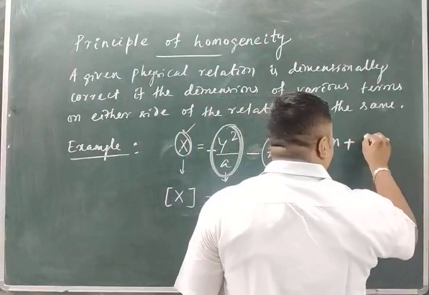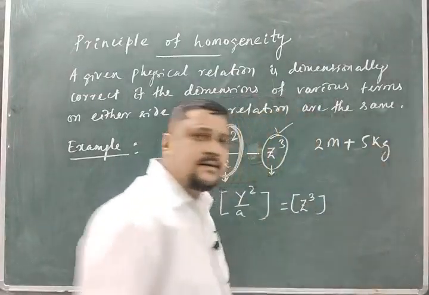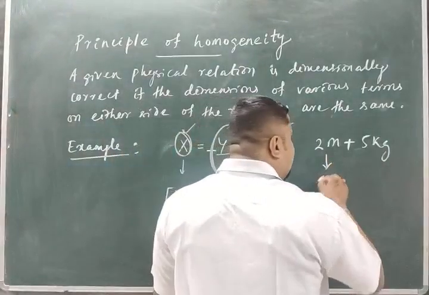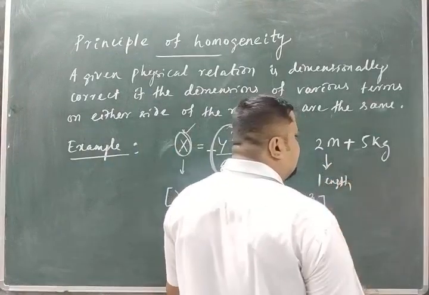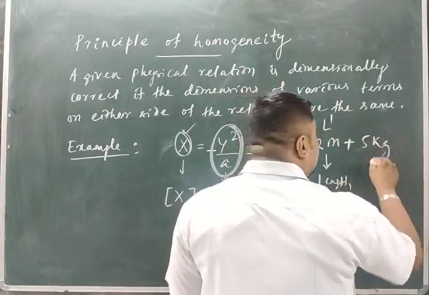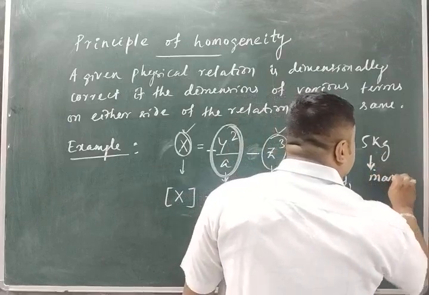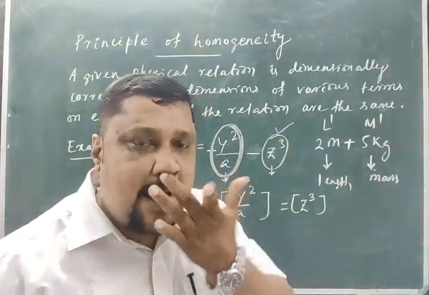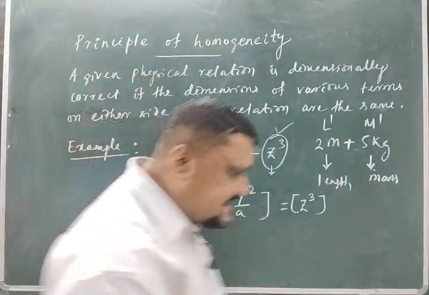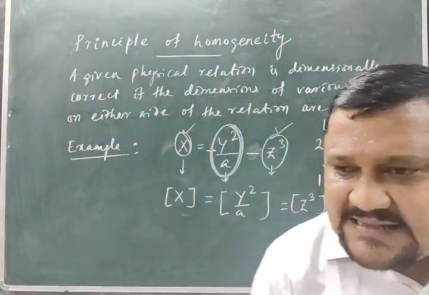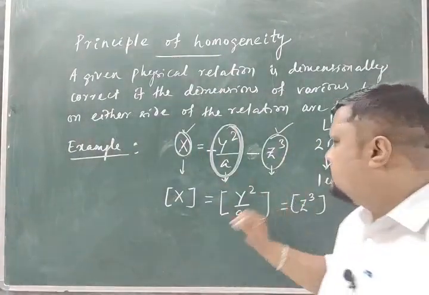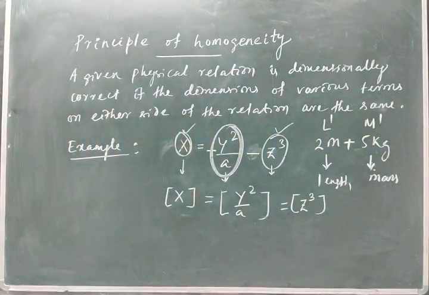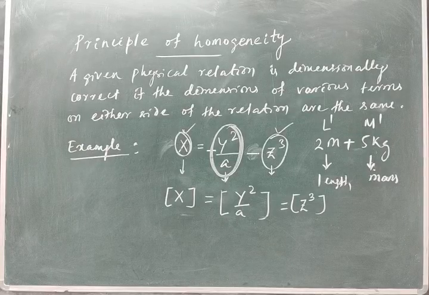If I ask what is the value of 2 meter plus 5 kg, the answer has no meaning, because meter is a length, a physical quantity whose dimension is L1, and kg is a mass, whose dimension is M1. So L1 cannot be added with M1. Force is added with force, work with work, power with power, electric charge with electric charge. Like physical quantities are added or subtracted.